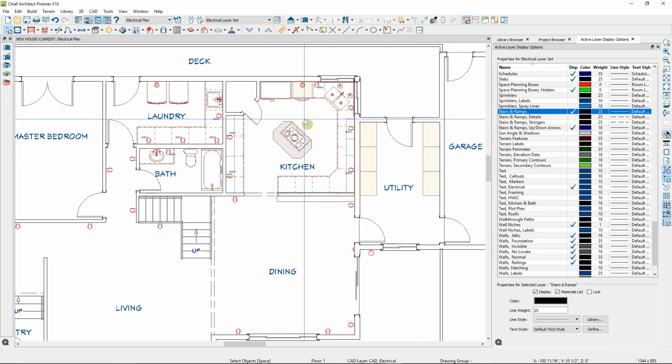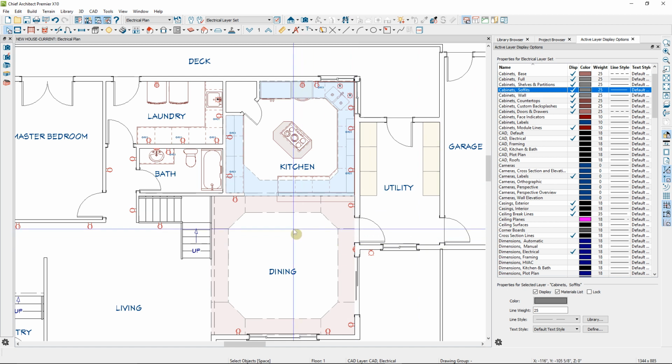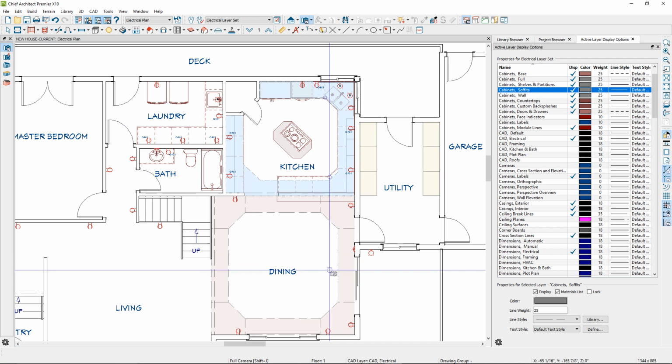And here I'm going to turn on my soffits. I've created coffered ceilings in the kitchen and the dining room. So we'll go to the soffits layer and turn that on here in our active layer display options. I've created two different types of soffits. The one in the kitchen that you see in blue is a polyline solid. The one here in the dining room, I've actually used the Cabinet Tools soffit tool. These two different soffits will act differently when you place light fixtures.